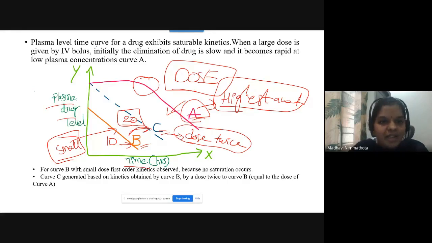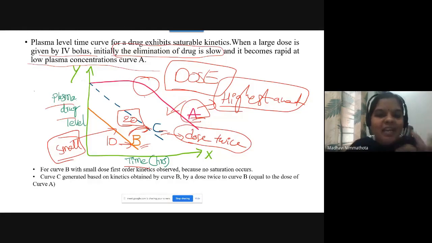Plasma level time curve for a drug which exhibits saturable kinetics. When a large dose is given by IV bolus, initially the elimination of the drug is slow, as in case of A. Initially, when you give the drug by IV bolus, the elimination of the drug will occur slowly, and it becomes rapid at low plasma drug concentration level.